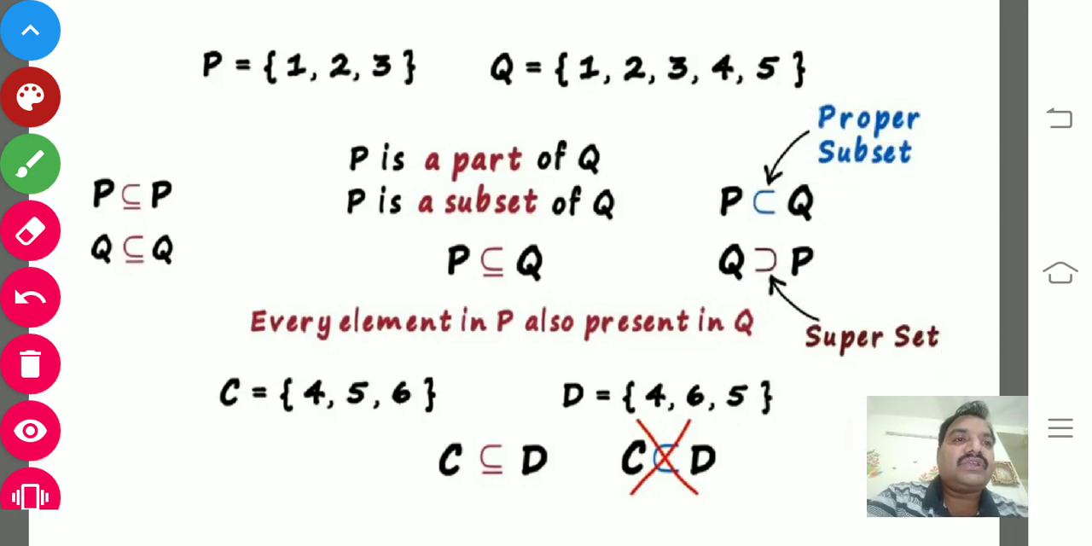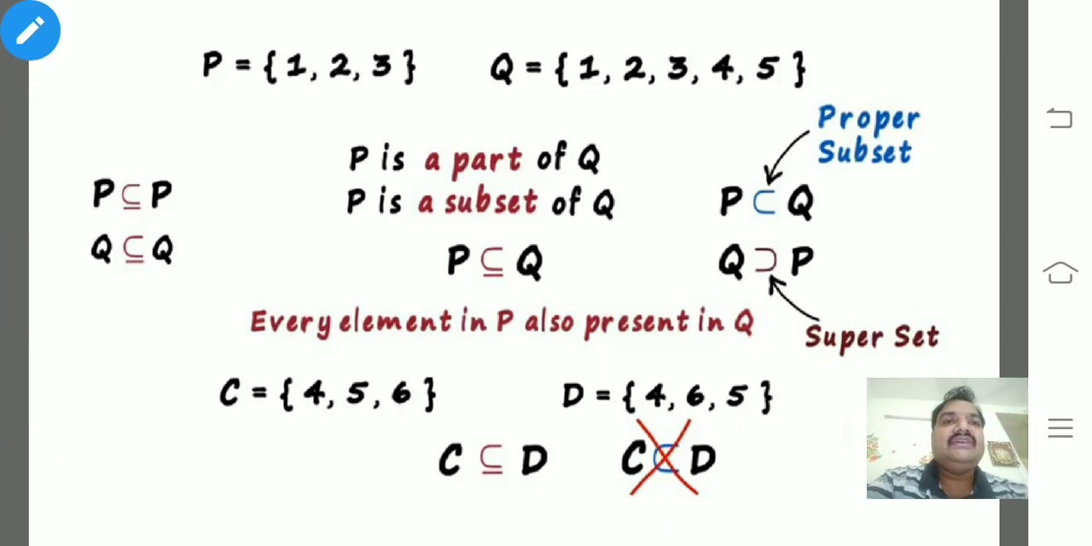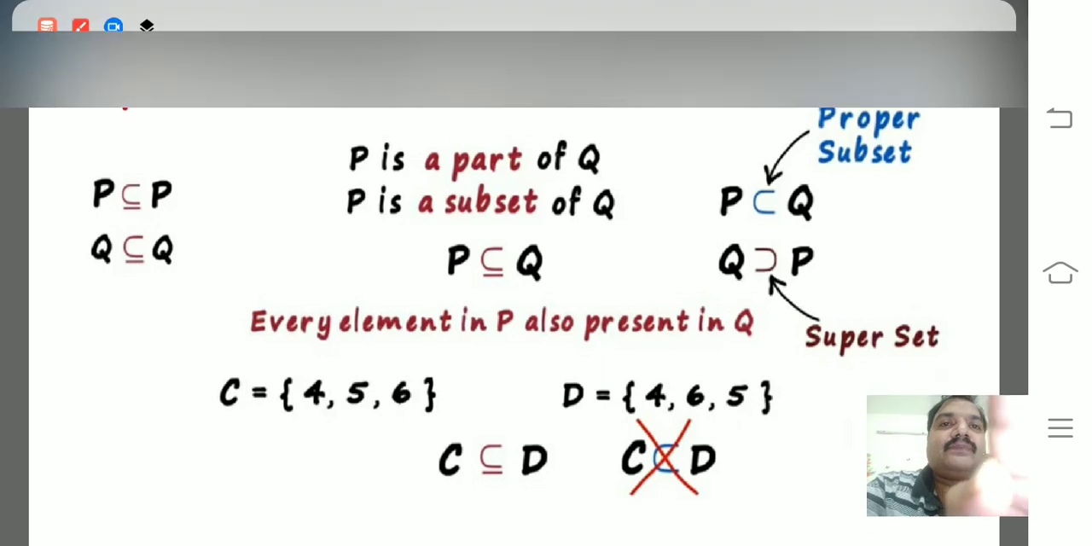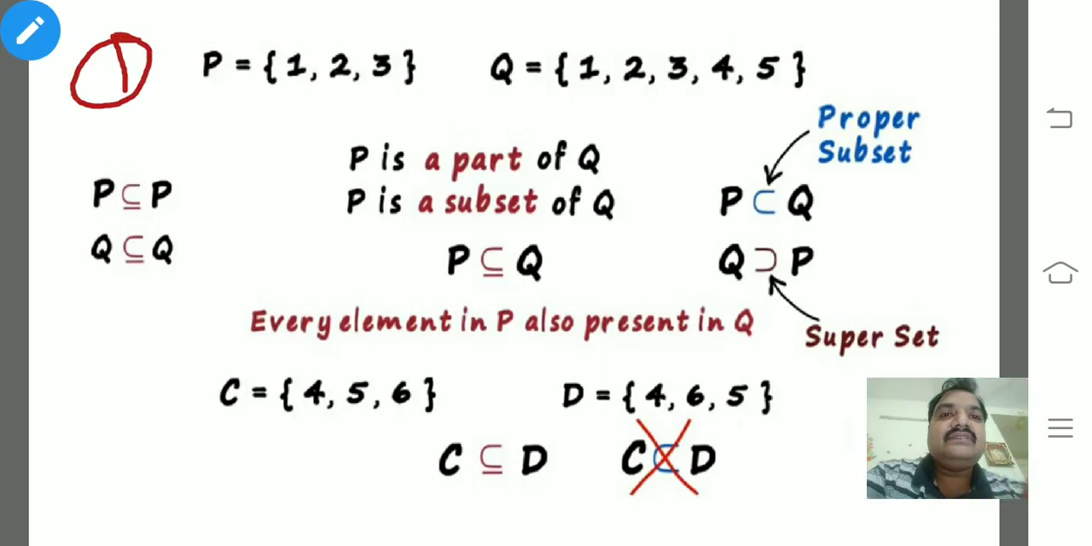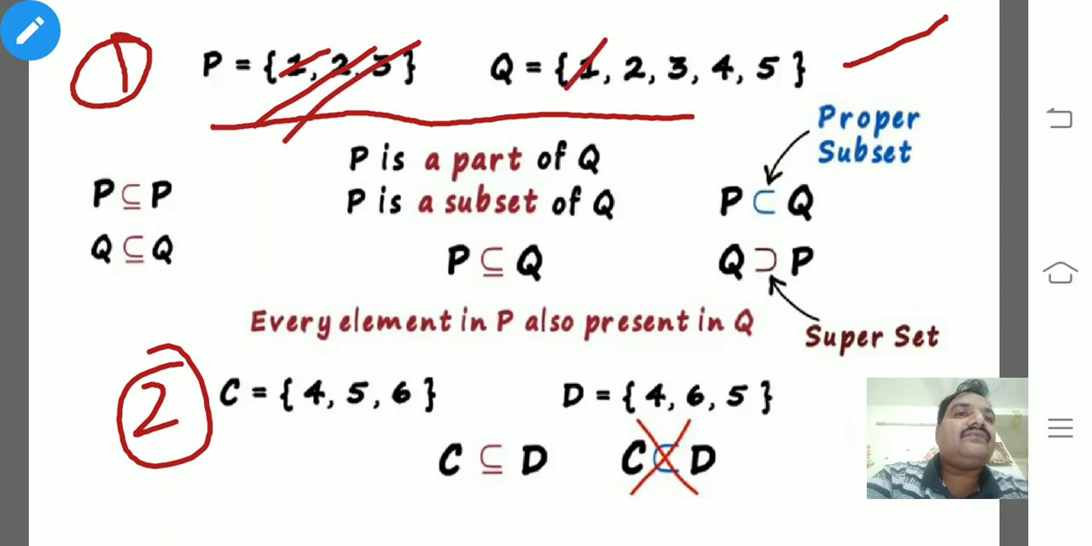For your more clarification, I have designed one slide. You just observe, children. This is example 1 and this is example 2. In the first example, P is a set of 1, 2, 3 and Q is a set of 1, 2, 3, 4, 5. In this case, you can say that P is a part of Q. Why? Because 1, 2, 3 are there in Q also, and 2 more elements are there. So you can say that P is a subset of Q.